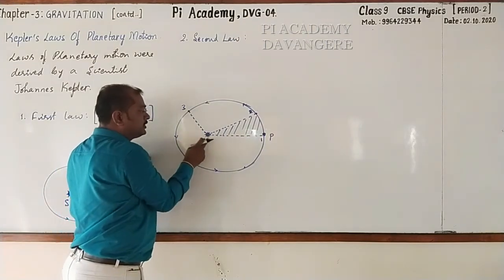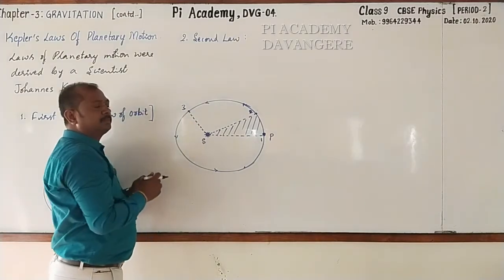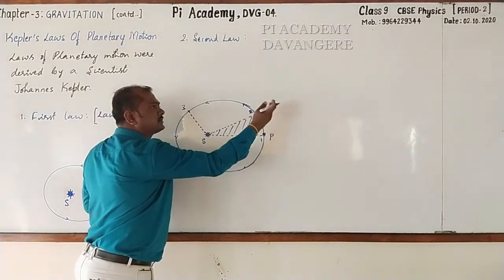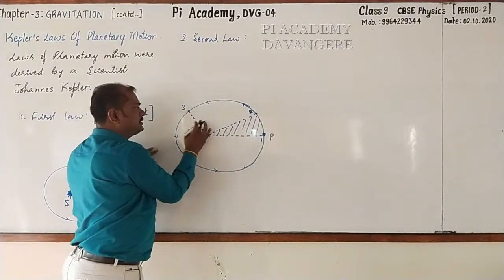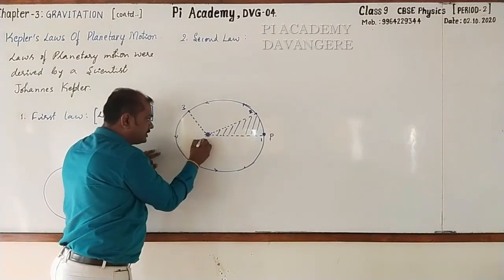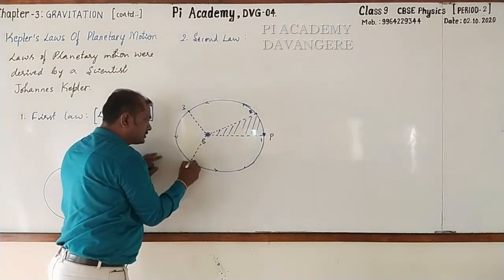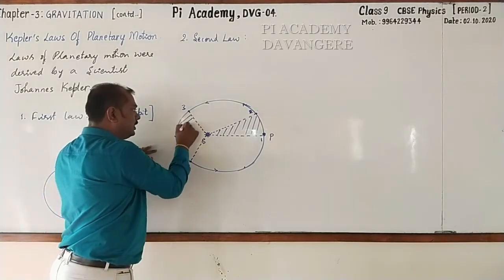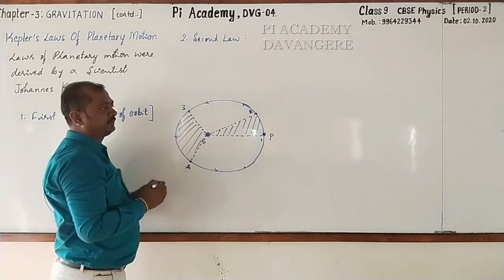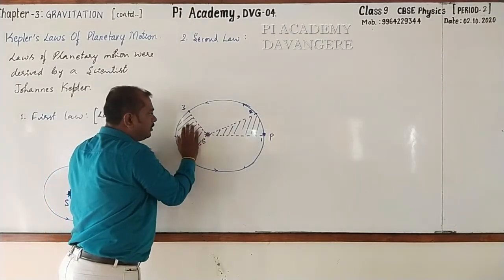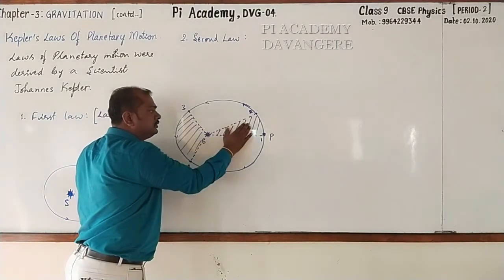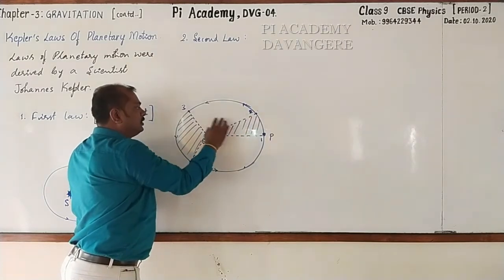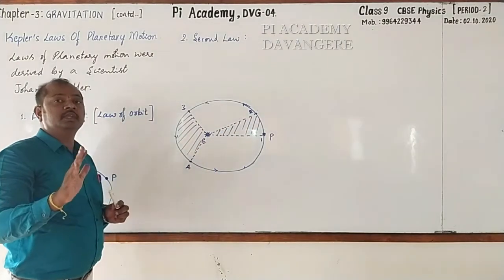the imaginary line which joins sun and the third position of the planet. And with the same time, here it may be after 2 days, 3 days, whatever it is. If you consider after 3 days, and here also I will take after 3 days, and it covers some distance. And it takes the position. I call this position as 4. And again it covers some area. Look here. Here, when you find out the area swept by this imaginary line, these two areas will be equal.